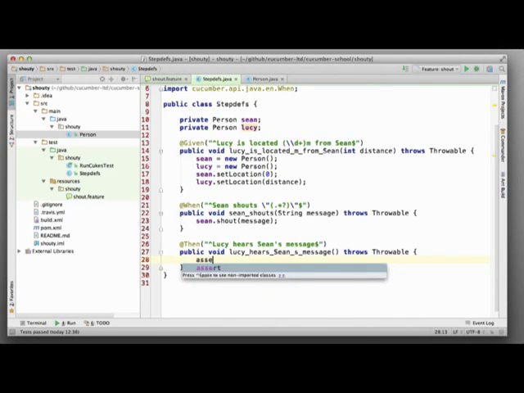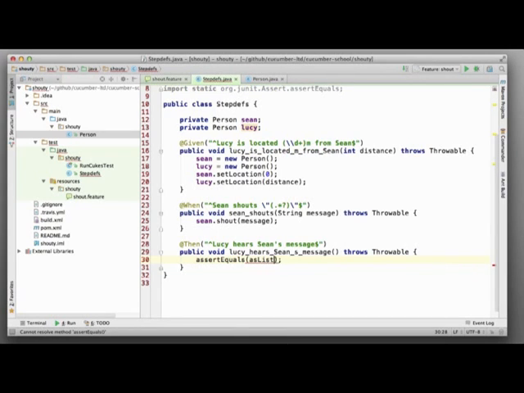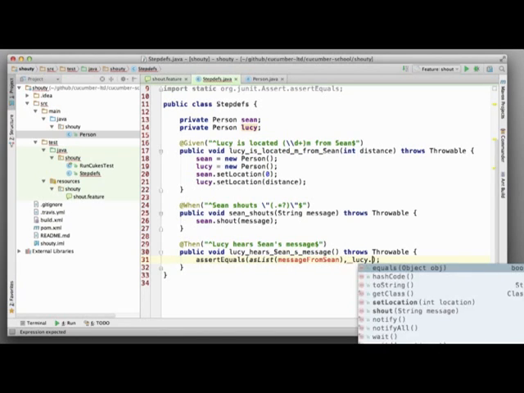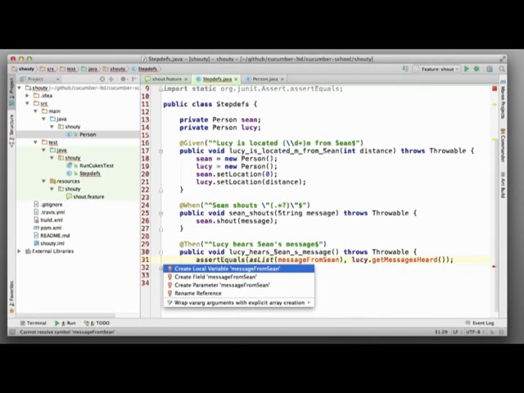Once again, we're going to write the code we wish we had. So we need a way to ask Lucy what messages she's heard. And we also need to know what it was that Sean shouted.